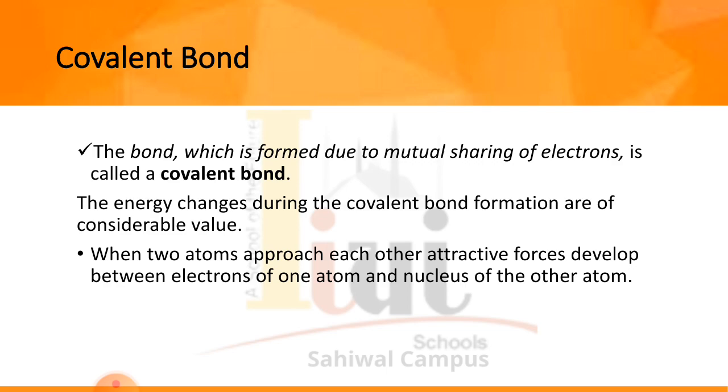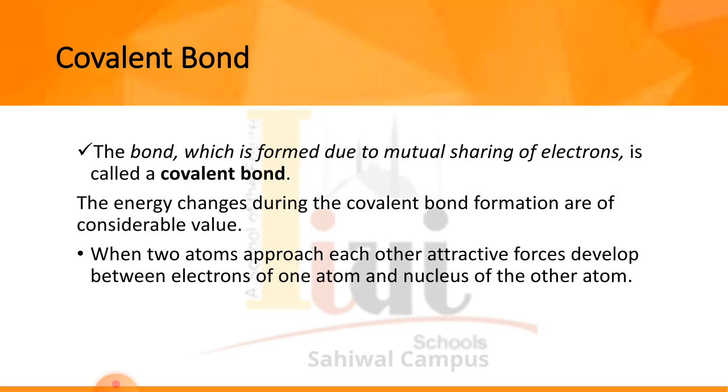When two atoms approach each other, attractive forces develop between electrons of one atom and nucleus of the other atom. So when two atoms approach each other, there are some sort of attractive forces that develop between the electron of one atom and the nucleus of the other atom that are going to bond with each other. So the bond will form between them.